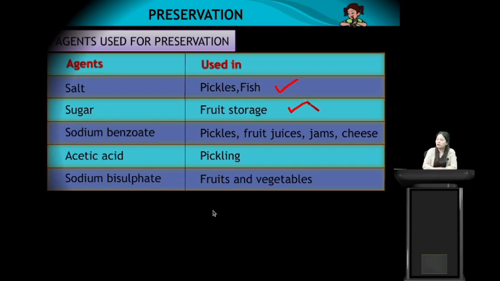Sodium benzoate is used in preservation of pickles, fruit juices and jams, cheese, etc. Acetic acid is used in making pickle. And sodium bisulfite is also used in preservation of fruits and vegetables. So these are some of the different chemicals used for preservation of different types of food.